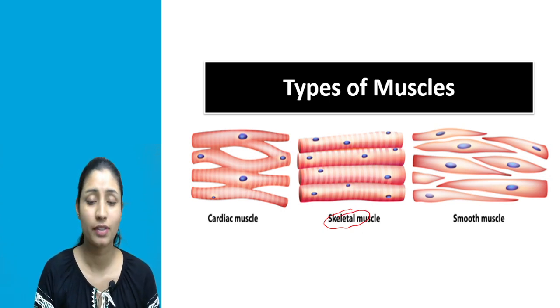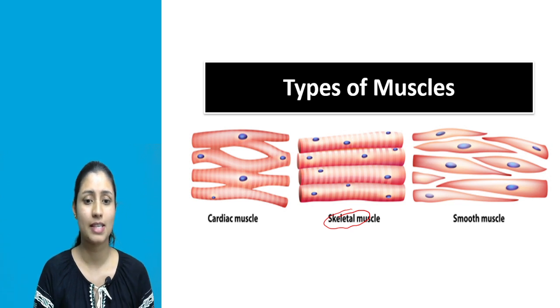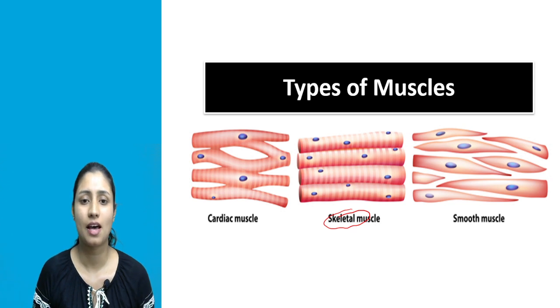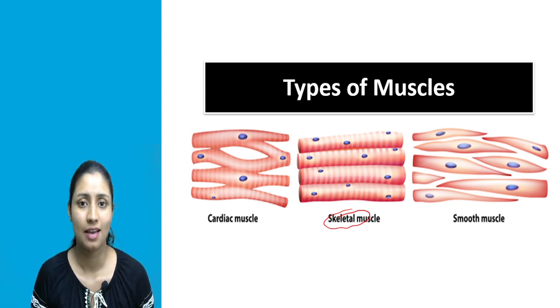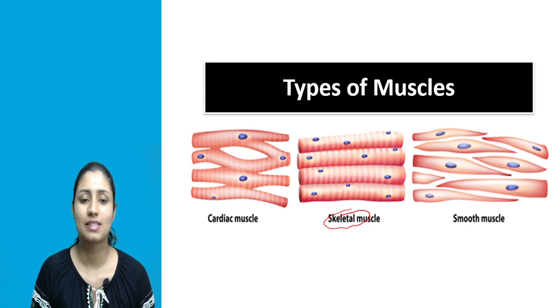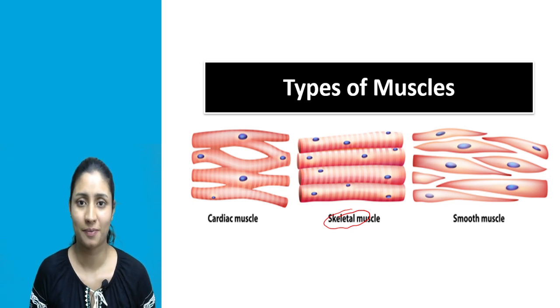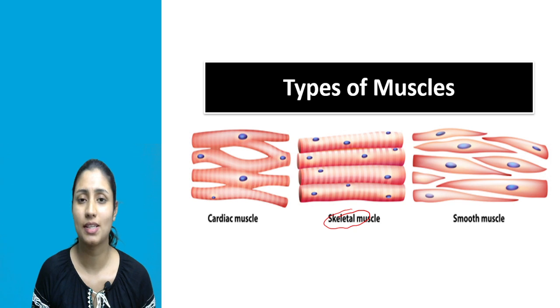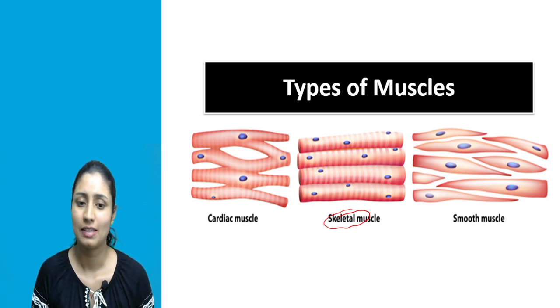As we have known, the skeletal muscles are part of our human body. That means obviously these muscles are made up of cells, right? So the skeletal muscles are also made up of cells, and those cells are known as skeletal muscle cells.